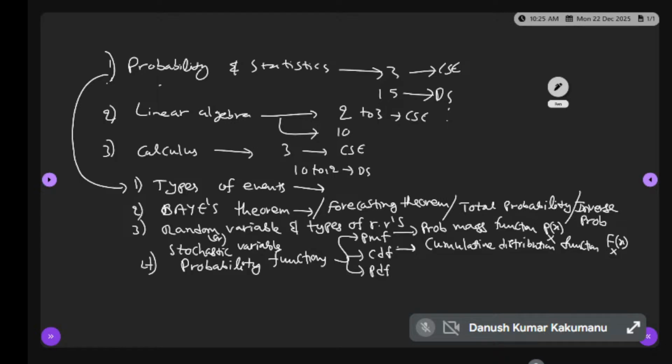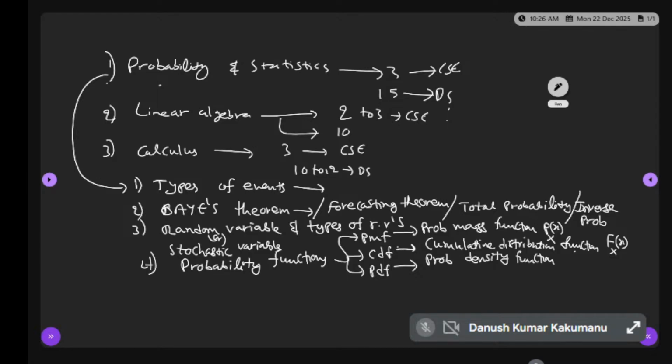What is the next one? PDF. What is the full form of the PDF? Probability density function. Yes, all are responding well. Lot of GATE questions on the probability density function, one of the compulsory topics.